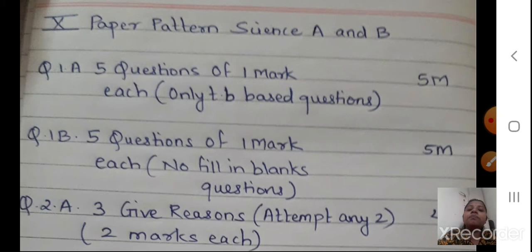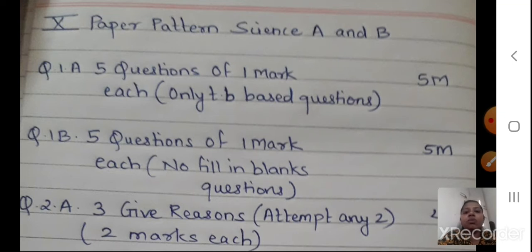Whenever you write the answer for a multiple choice question, remember you have to write the alphabet of that answer also, along with the answer. If A, B, C, D is given, then write A, B, C, D, whatever the correct answer is, or if Roman numerals 1, 2, 3 are given, whatever is mentioned there, you have to write it along with the correct answer. Then next, question number 1B has 5 questions of 1 mark each.